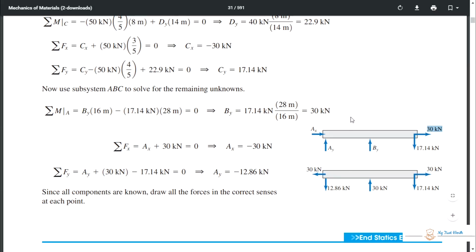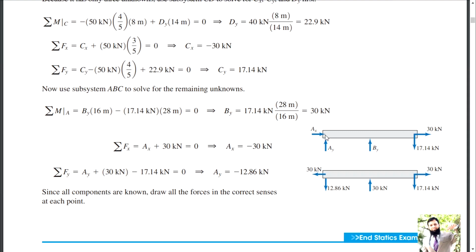Moment about any point, this point we can do. You should find a place to take the moment where you can eliminate the maximum unknowns and find one unknown.